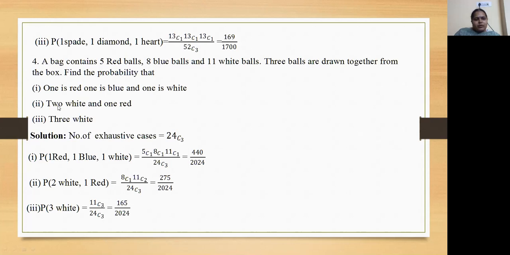Next, probability of 2 white and 1 red. 2 white, so there are 11 white; from that we have to take 2, so 11C2, into 1 red, 5C1, by 24C3. Next, probability of 3 white: 3 white is 11C3 by 24C3, which is this answer.